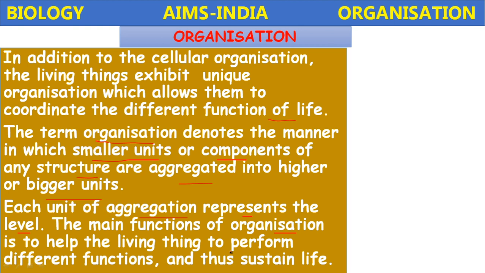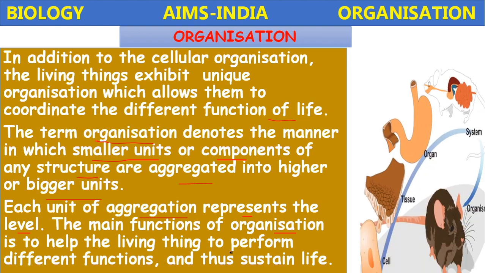In order to survive, that living organism has to perform different functions. In the beginning itself we have studied nutrition, respiration, excretion, reproduction. These are all the different functions performed by the organisms. So there is aggregation of the smaller units to perform the different functions.